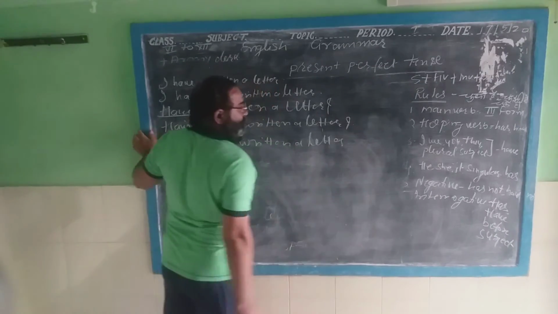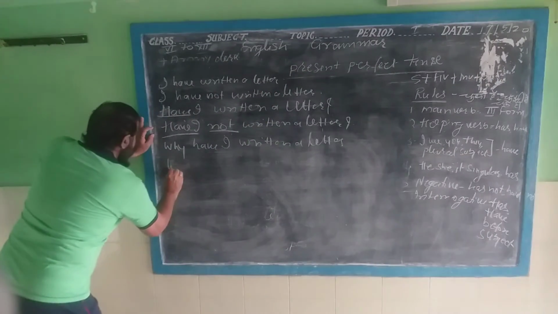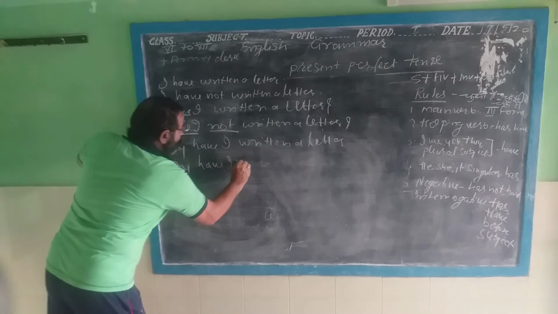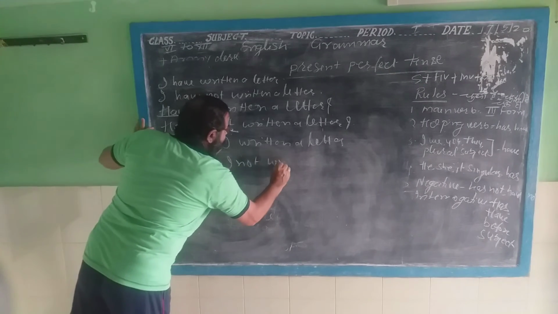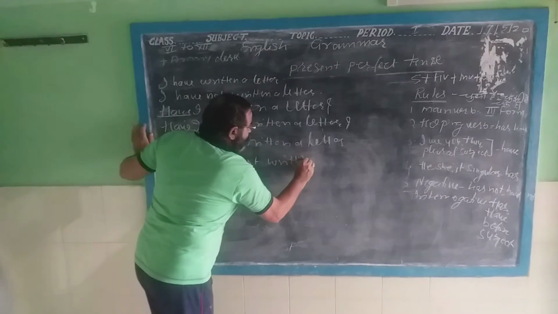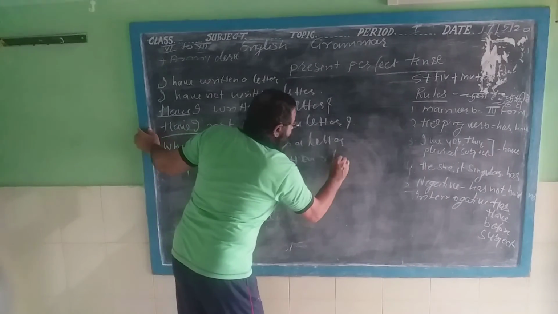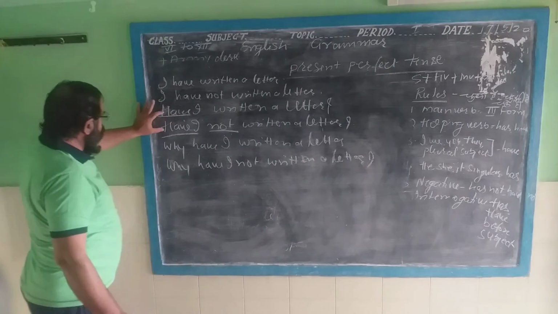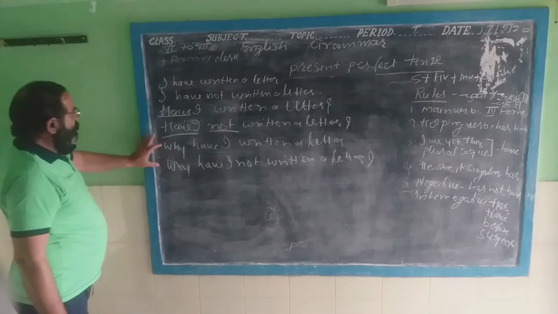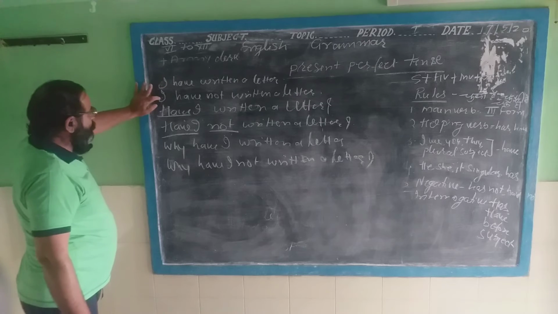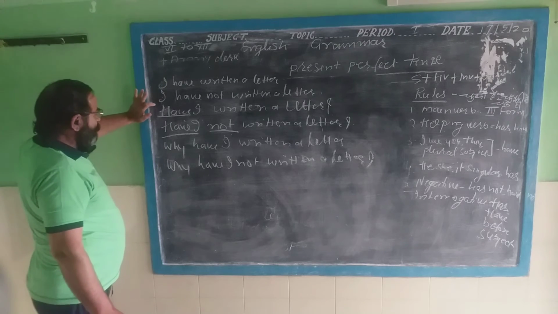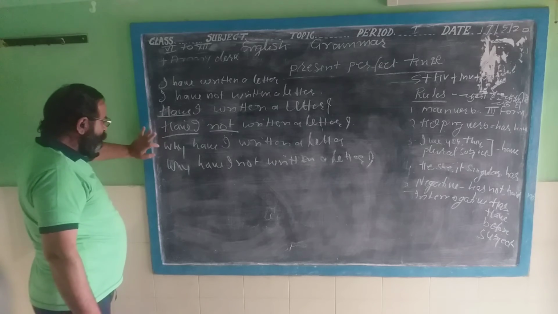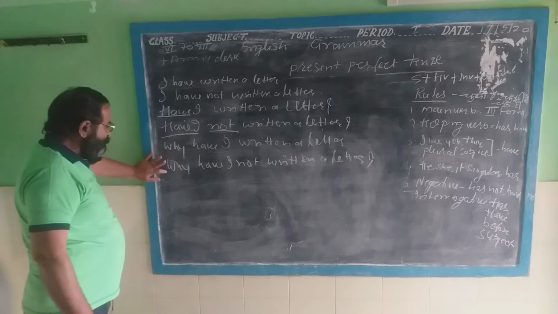Fourthly, why have I not written a letter? Interrogative sign. These are the six sentences: affirmative sentence, negative sentence, interrogative sentence, interrogative plus negative, WH interrogative sentence, WH interrogative plus negative sentence.